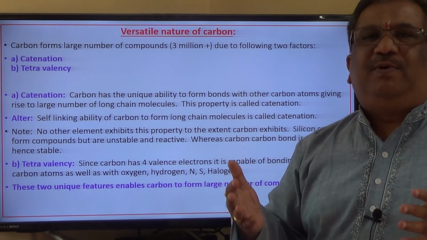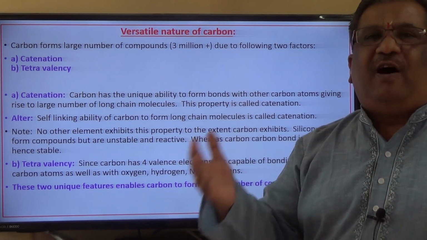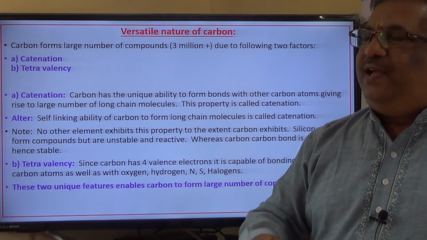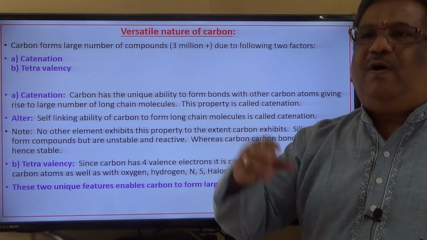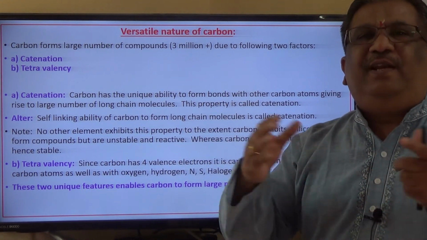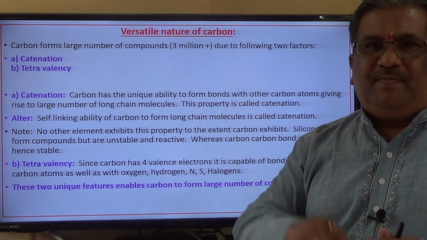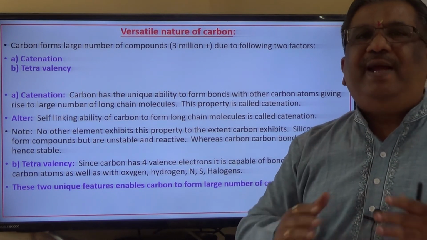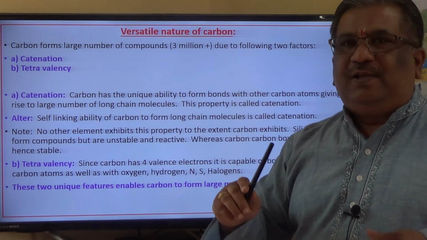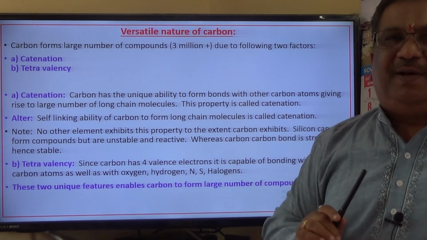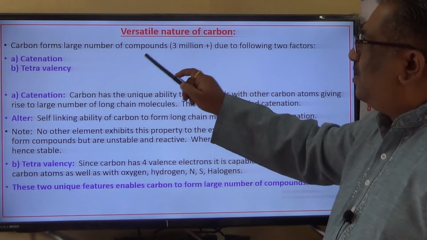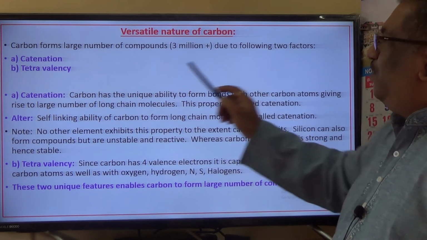How is it possible to have such a large number of compounds of carbon, whereas in the periodic table no other element can have so many compounds, but carbon, it is possible. Why is it so? That is because of the versatile nature of carbon. So what is that versatility of carbon? Let us study that. Carbon forms a large number of compounds due to the following two factors.